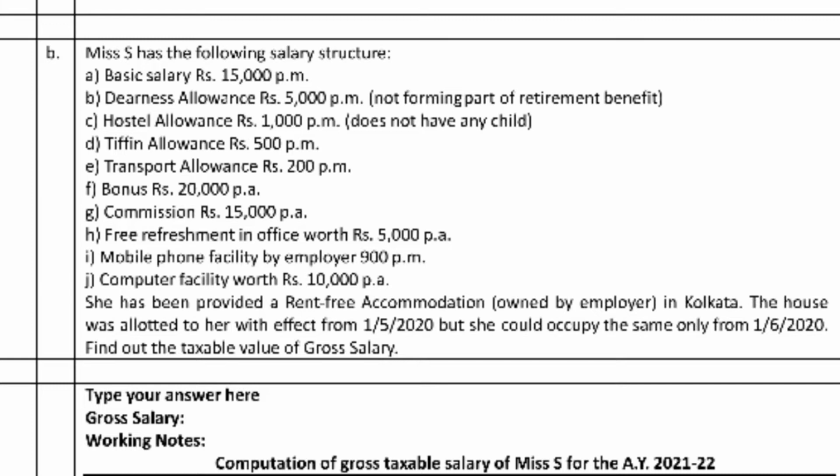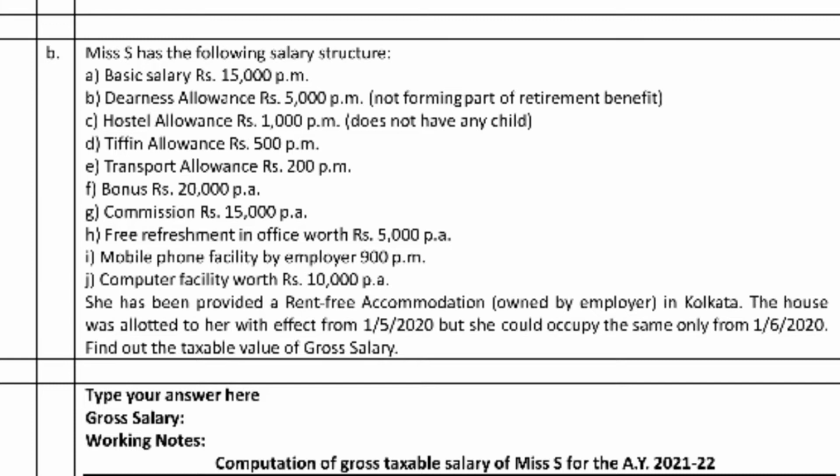So, rent provided by employer. The city in which the accommodation is provided is Kolkata, a metropolis, so we take 15%. Rent payable by the employer or 15% of salary, whichever is lower. Rent is not mentioned here, and the employee's figures are not mentioned, so we need to calculate as per the gross salary, that is the total salary.